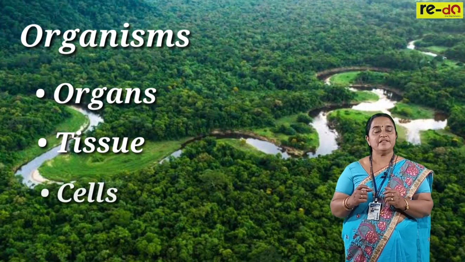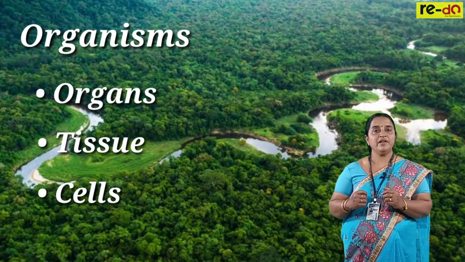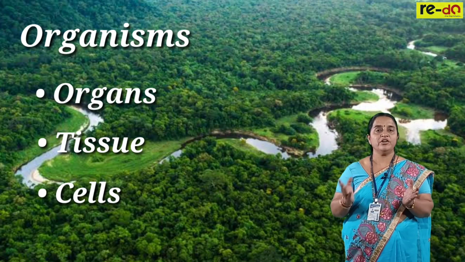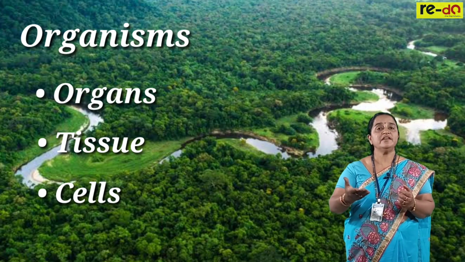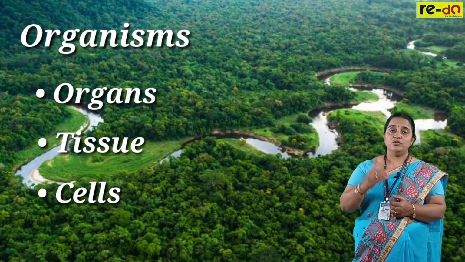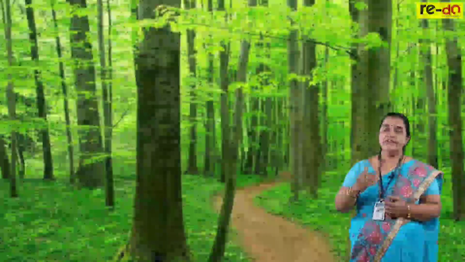A tissue is a group of cells, and a cell is the basic unit of life, composed of organic and inorganic elements interacting with each other, representing the physical basis of life. So the first level of organization while dealing with ecology is the living organism.